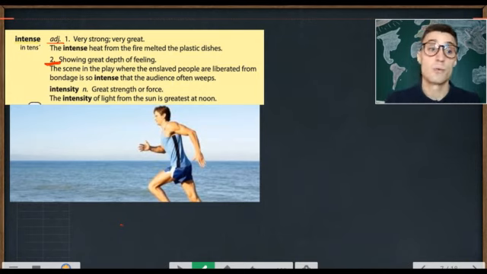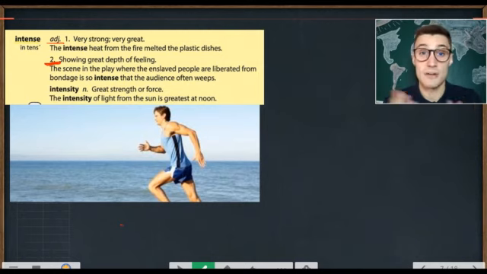Do you like to watch intense movies? Movies with intense parts in it? I don't really. I like to laugh when I watch movies. I don't like to get too intense.